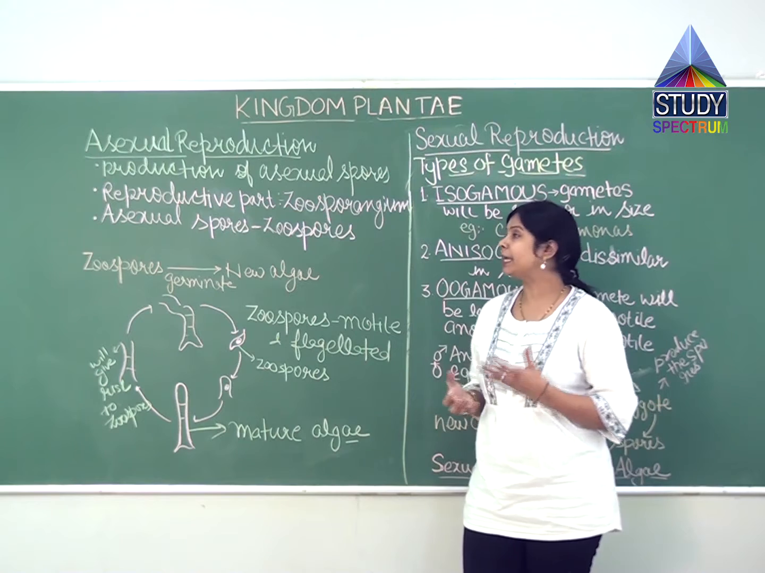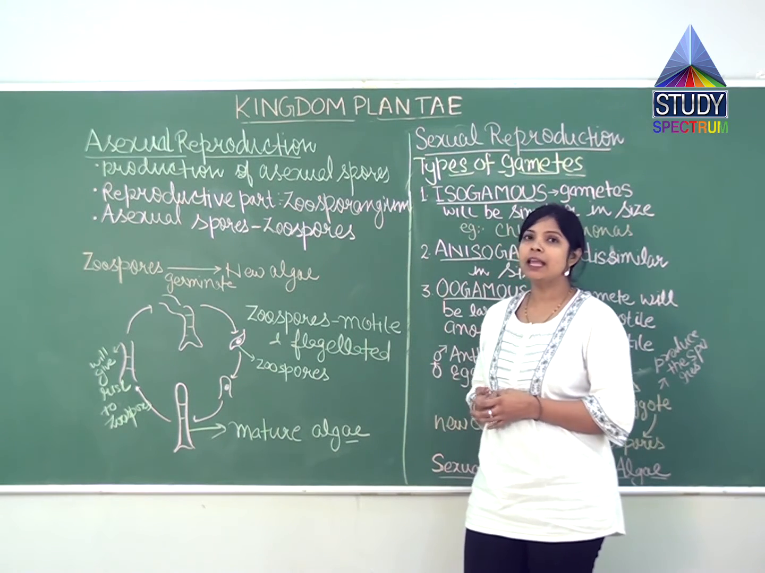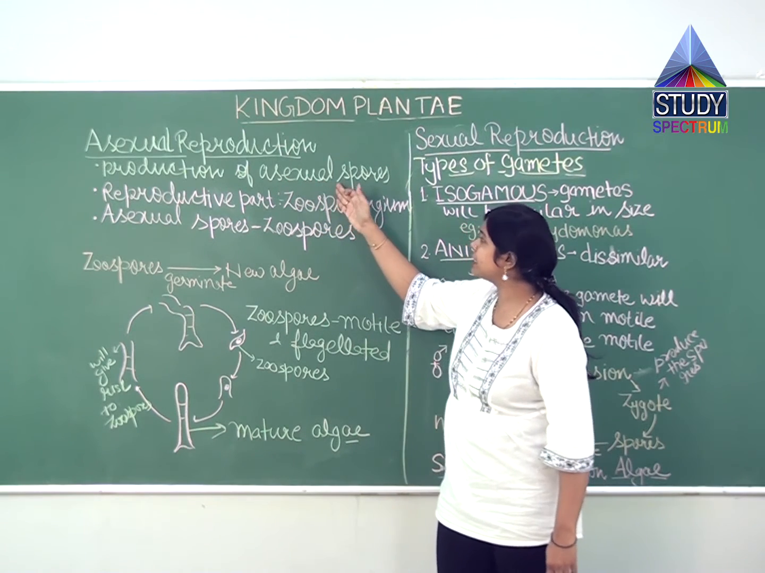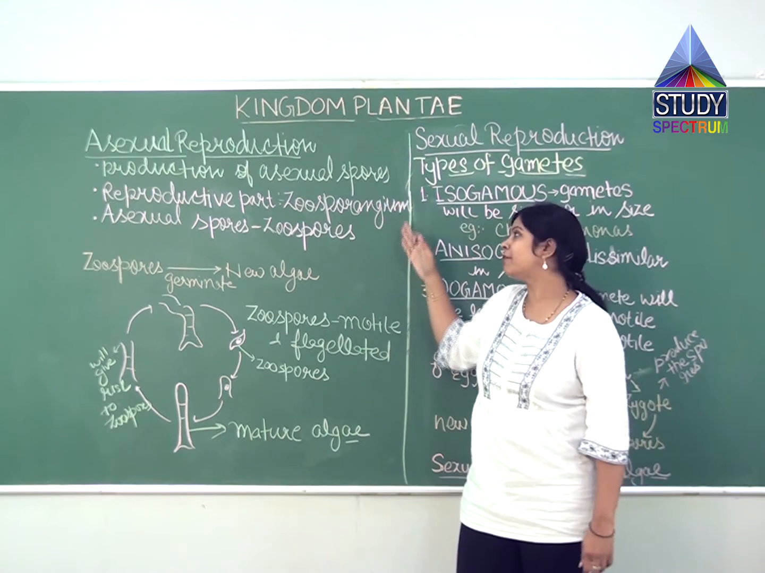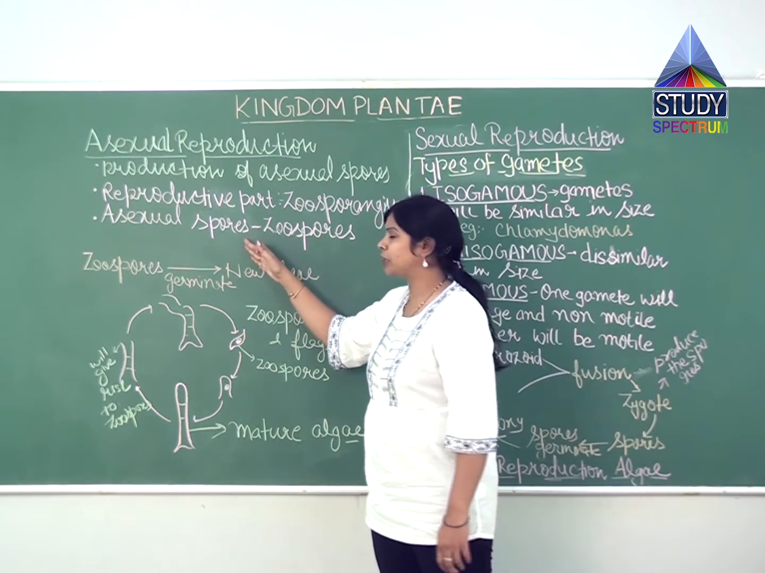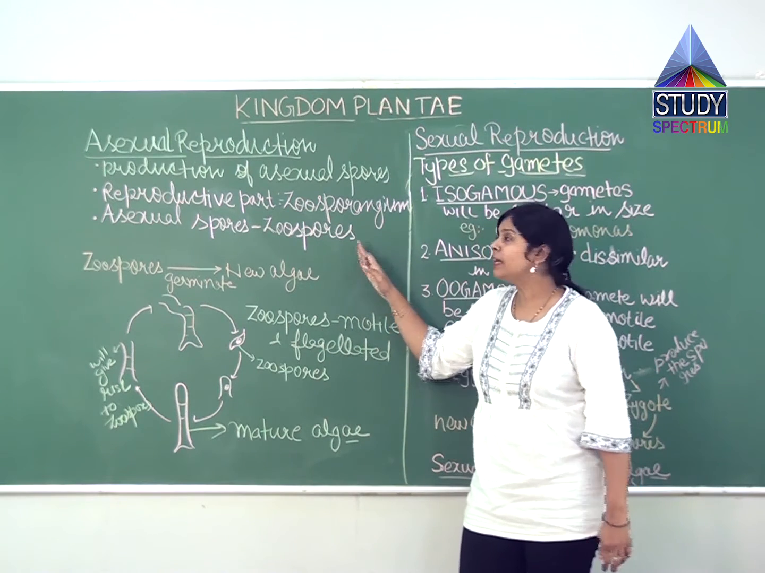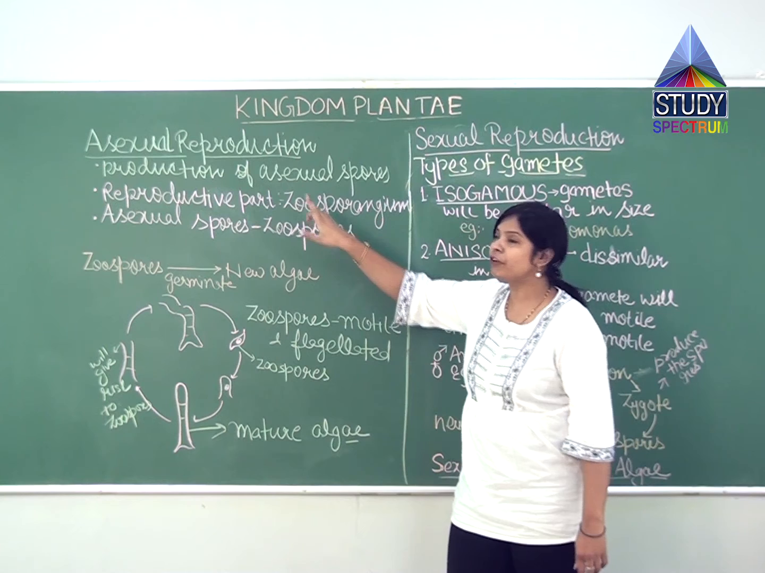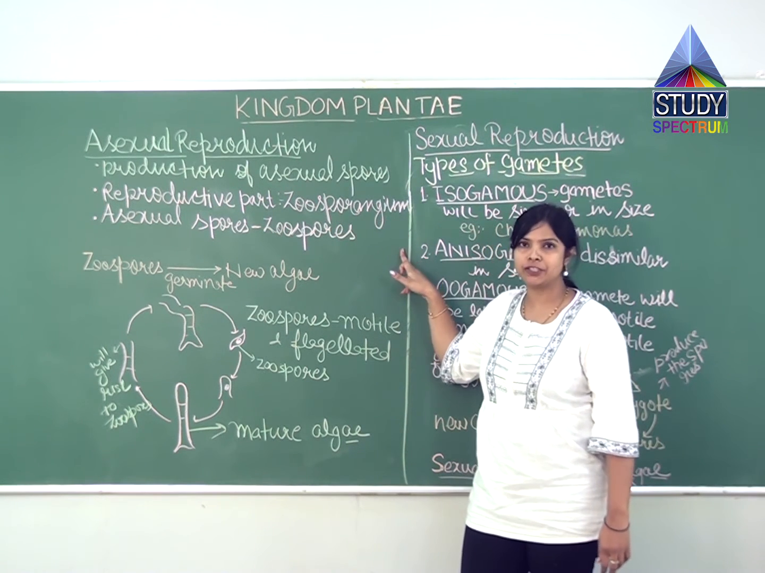So what happens in algae? What kind of asexual reproduction takes place in algae? Here a production of asexual spores takes place, meaning spores form the new individual, and these asexual spores are called zoospores. Means in algae the asexual spores are called zoospores. And if we talk about the reproductive part, it will be the zoosporangium.